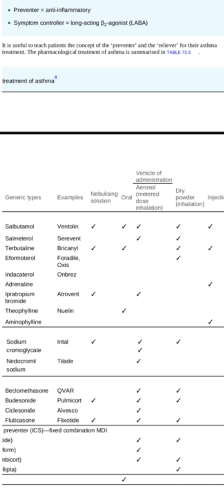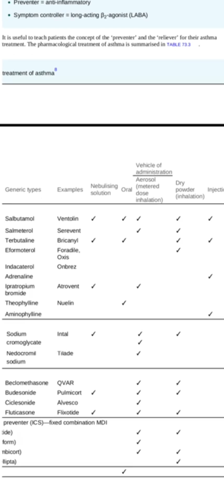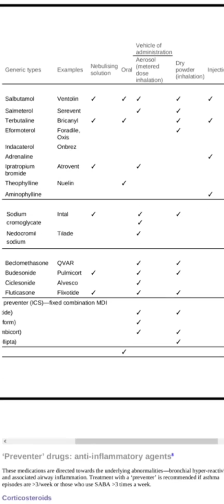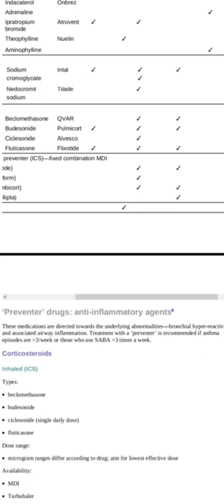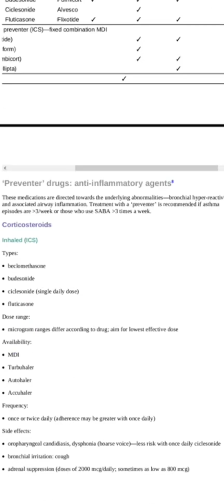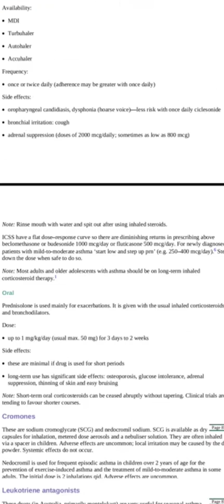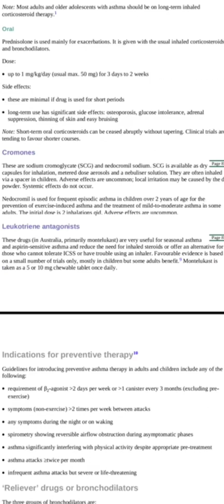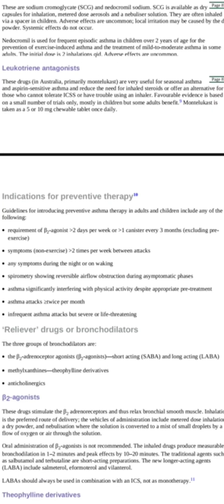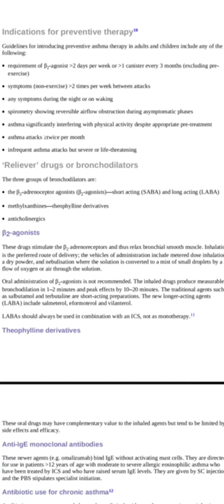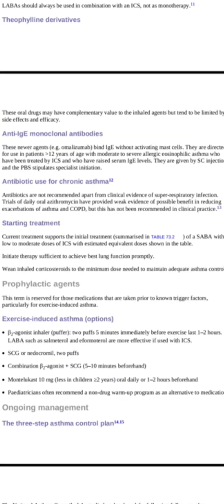Just give a quick read to this chart. Nothing much to remember. Moving on, do give a read to the preventers and treatment of asthma. Nothing much to remember. The things we have discussed are more than sufficient. Do give a read to exercise-induced asthma.